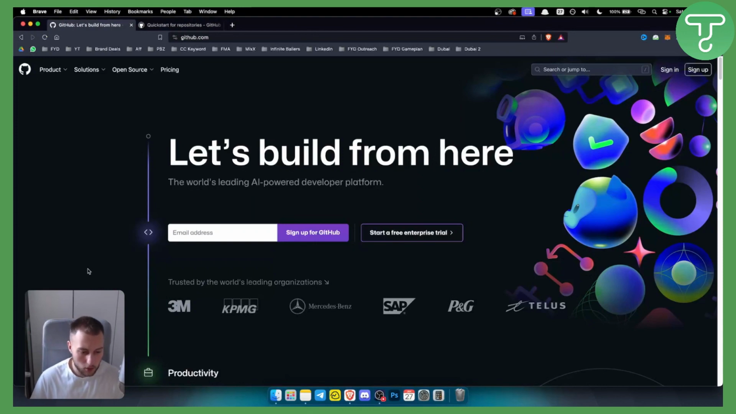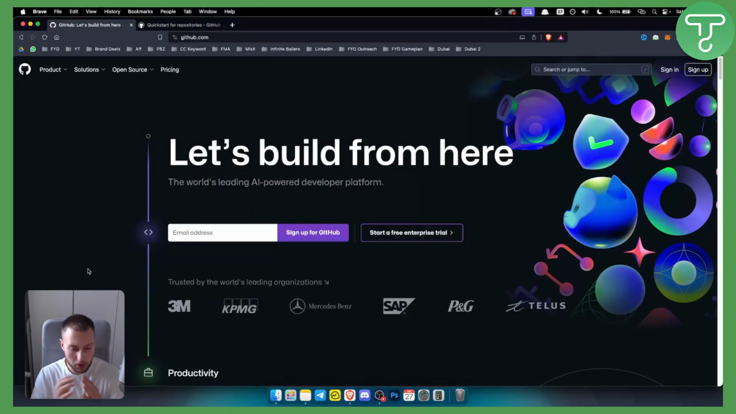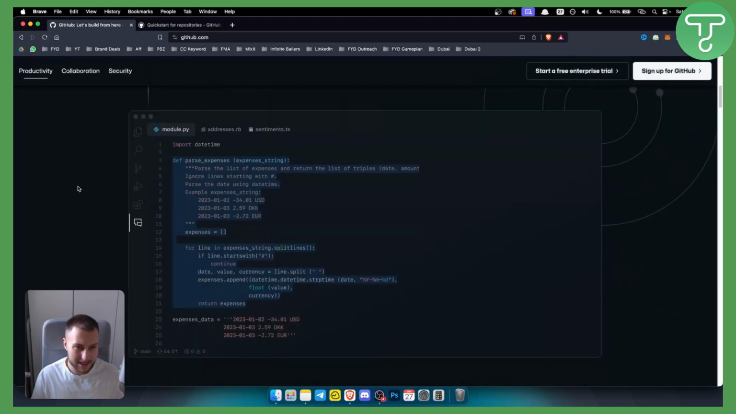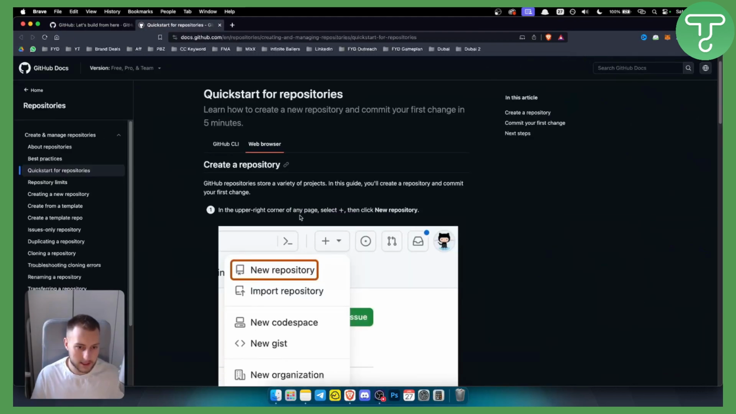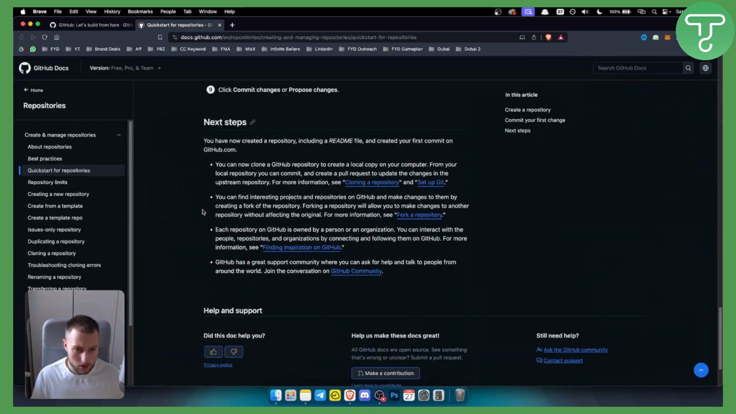In this video, I will show you how to create a GitHub repository. Now, a repository is basically a bunch of coding files in one place. Usually how that looks is something like this. This is just one file in the entire repository. Obviously, this is how it would look right here. If we scroll down, you will be able to see.